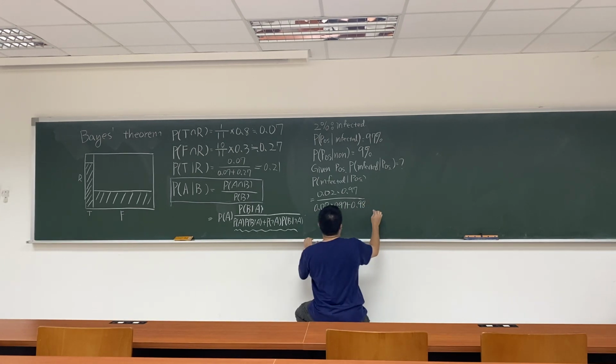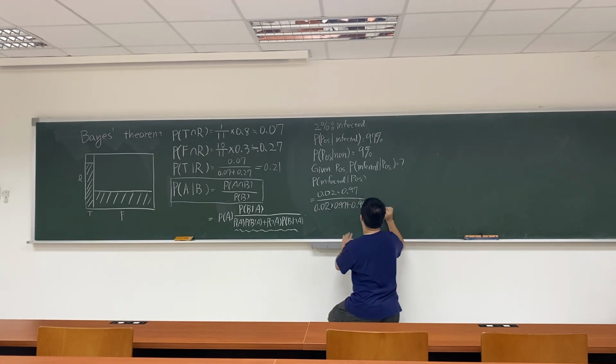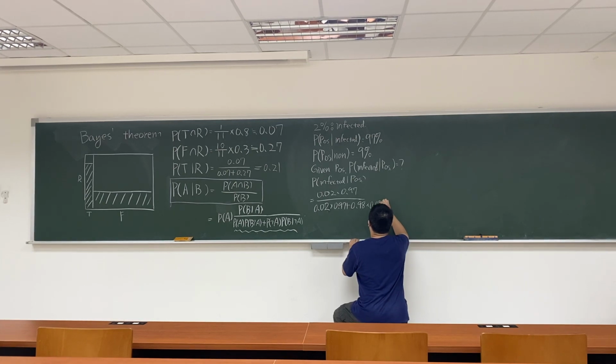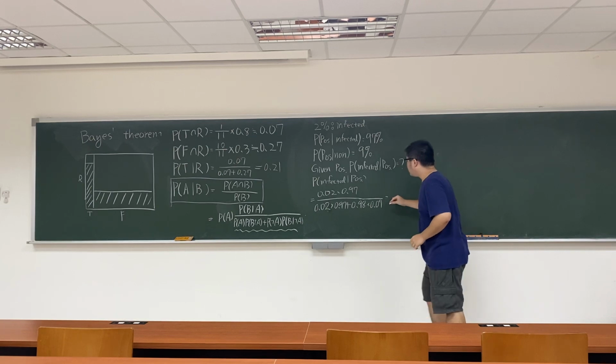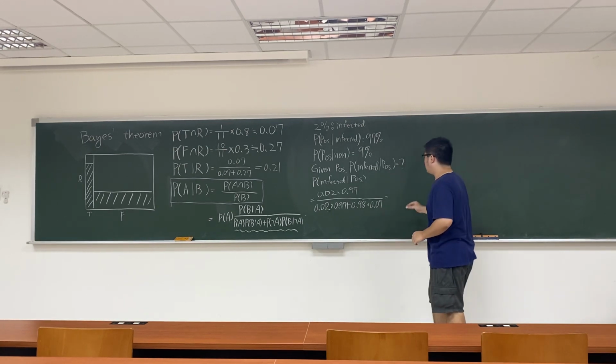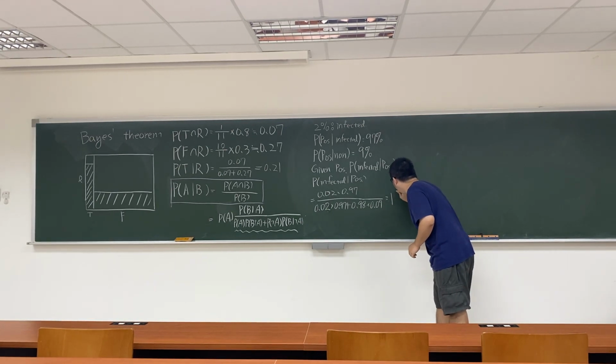It's 98% times the result being positive, 0.09. A little bit ugly, but hope you don't mind. And this result is equal to 80%.